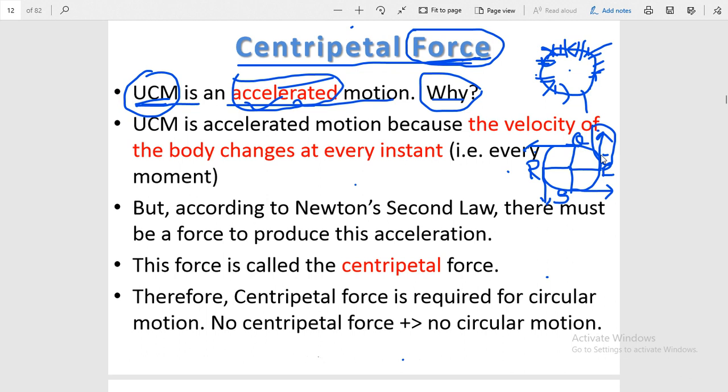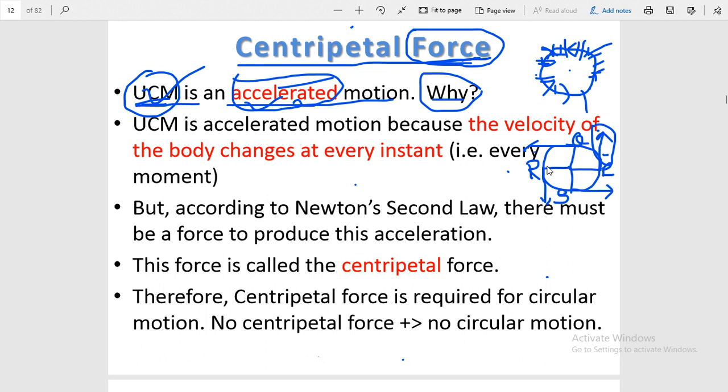It can be changed by magnitude also. In some case the velocity at point P may be 5 meter per second, then at point Q it may be 6 meter per second. So that is also a case of non-uniform motion. In that case the velocity changes in magnitude as well as in direction. But in case of uniform circular motion, you can see here, the velocity changes due to change in direction but not due to change in magnitude.